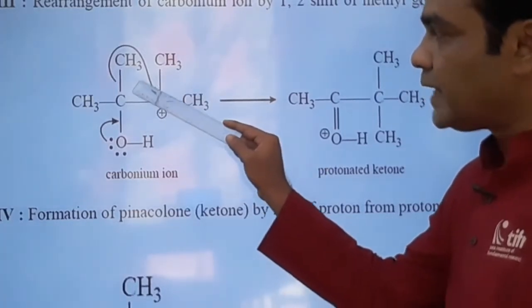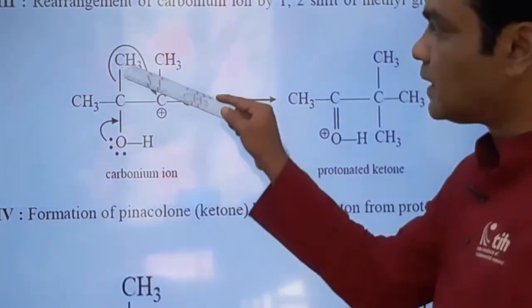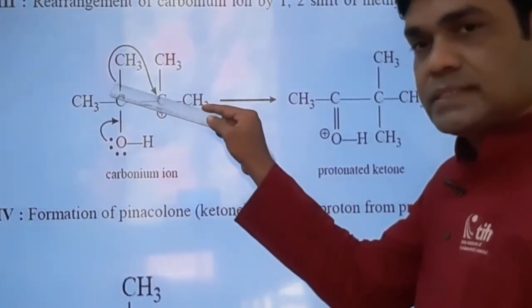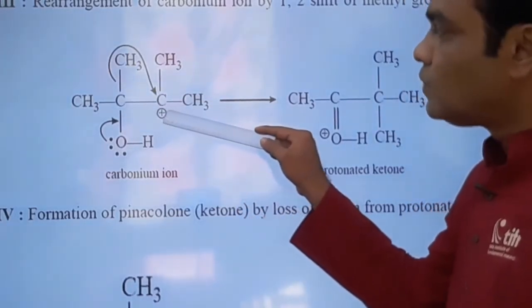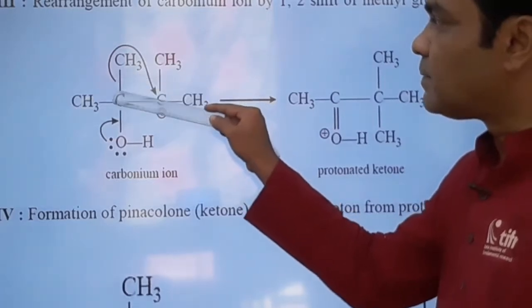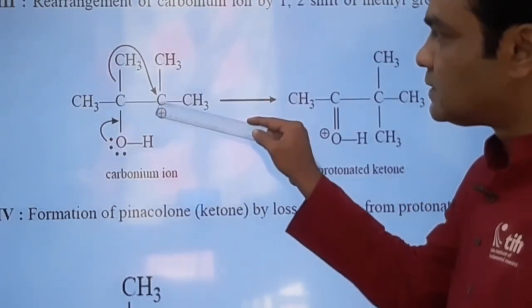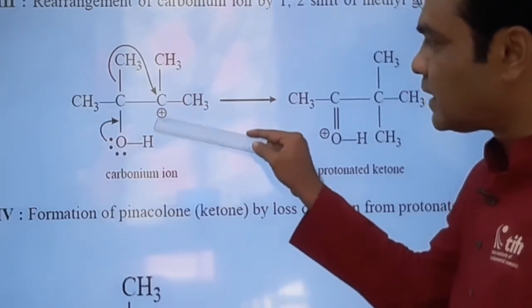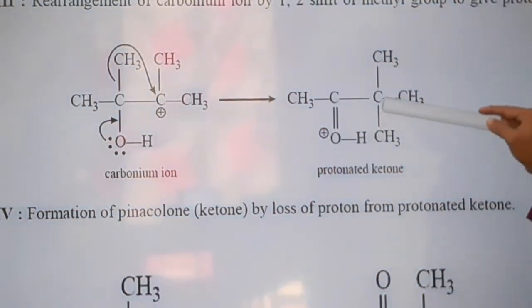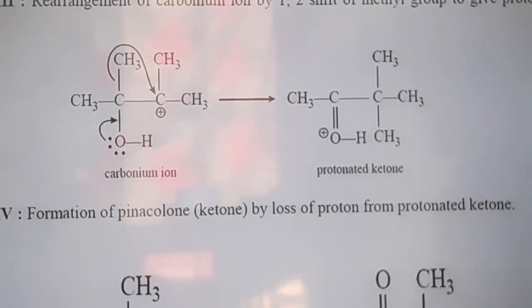So in the next step, this alkyl group, here methyl group particularly, migrates to this deficient carbon along with this bonded pair of electrons. You can clearly see here carbon-carbon bond formation between the carbonium ion and this methyl group.